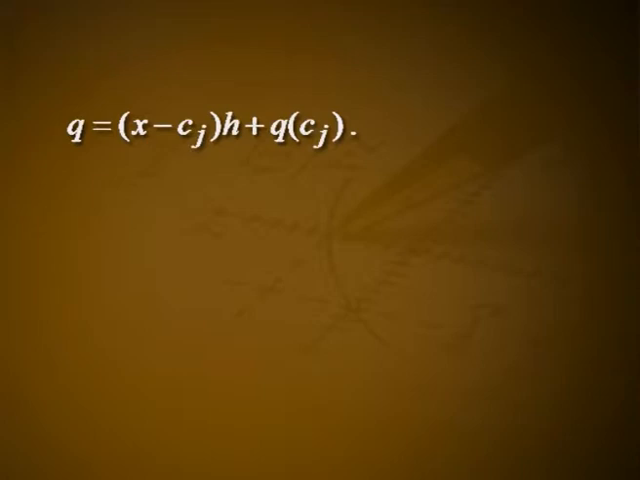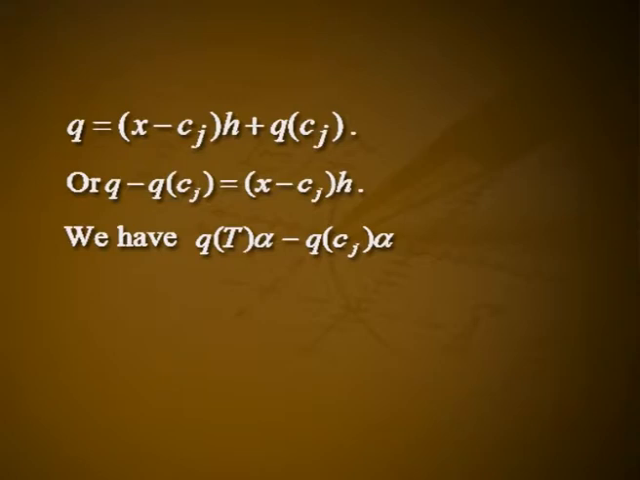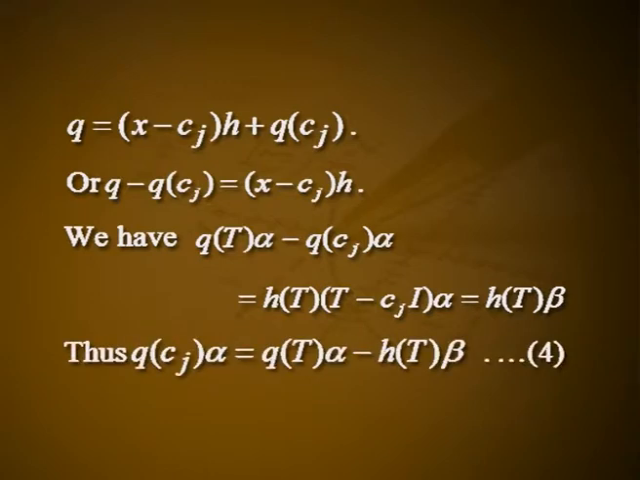Now, p = (x - cj) q for some polynomial q. Also, for the polynomial q, there is a polynomial h such that q = (x - cj) h + q(cj), or q - q(cj) = (x - cj) h. We have q(T) alpha - q(cj) alpha = h(T)(T - cjI) alpha = h(T) beta. Thus, q(cj) alpha = q(T) alpha - h(T) beta, equation number 4. We have observed that h(T) beta is in W.